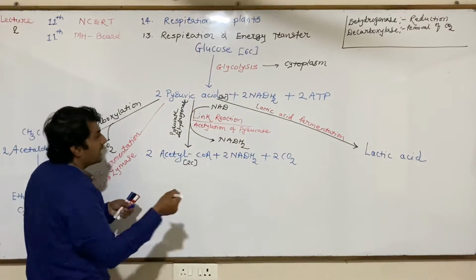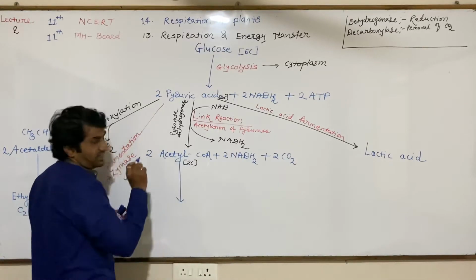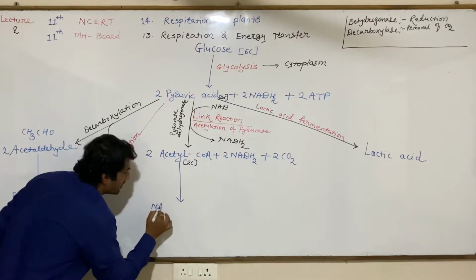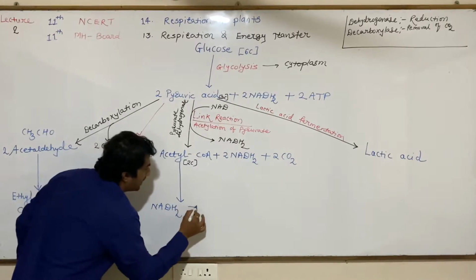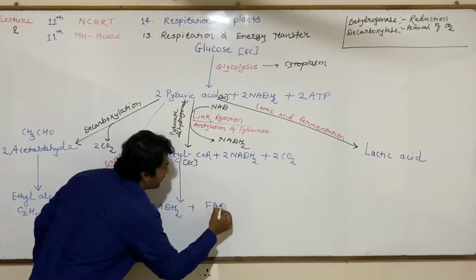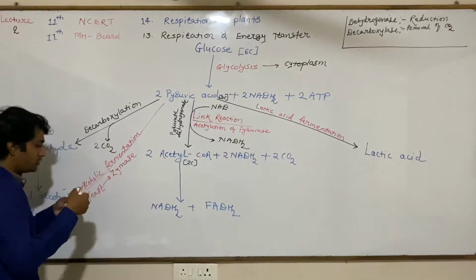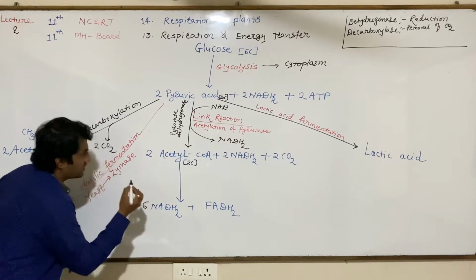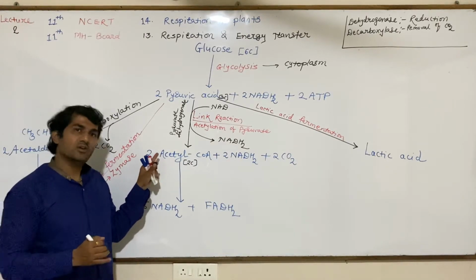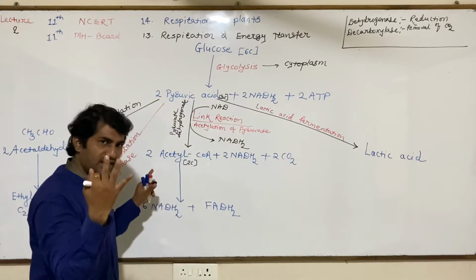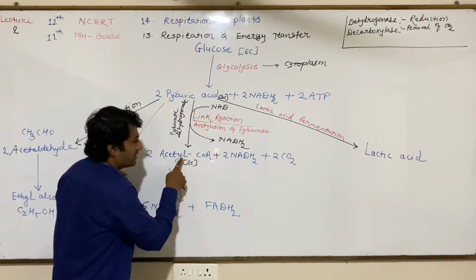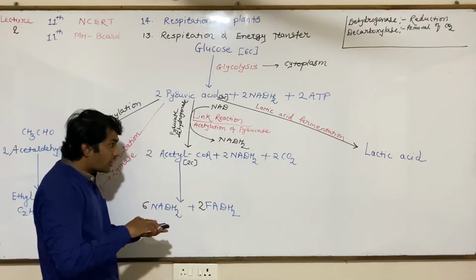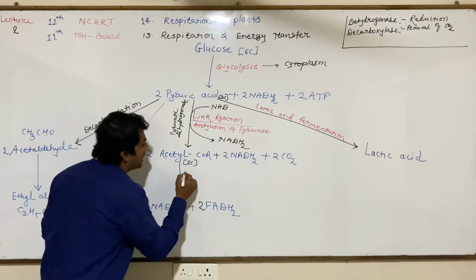Acetyl coenzyme undergoes the Krebs cycle and produces NADH2 and FADH2. So how many NADH2 are produced? Total 6 NADH2 are produced from 2 acetyl-CoA. So from a single acetyl-CoA, 3 NADH2 and 2 FADH2 are produced when it undergoes the Krebs cycle.